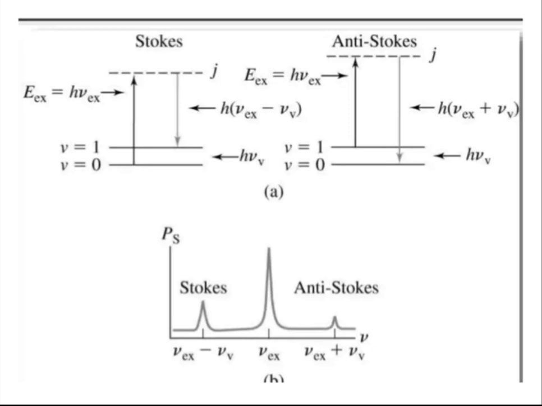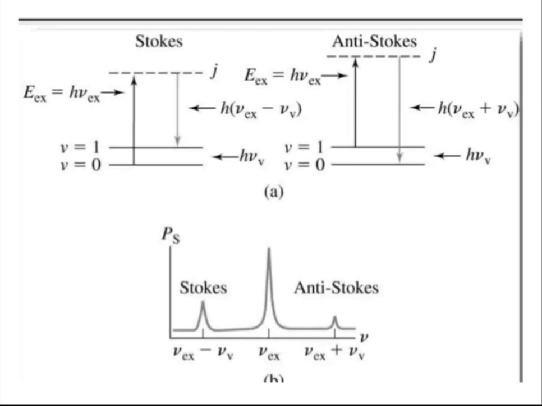But when the excited state molecule comes back, it does not come directly to the ground state; it stops at another state in between. So it has a higher energy and does not come to the lower energy.